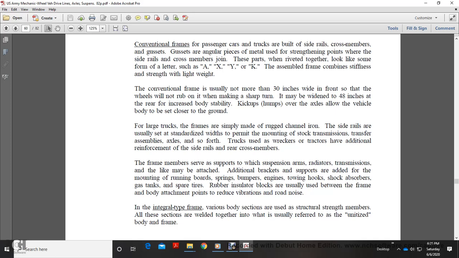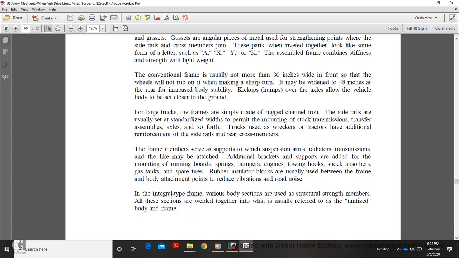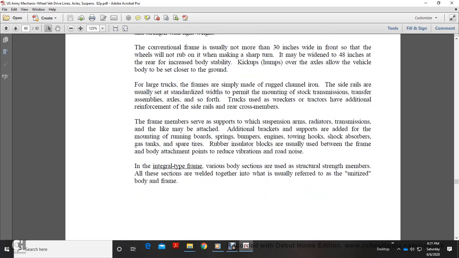For large trucks, frames are simply made with rugged channel iron. The side rails are usually set at a standardized width to permit the mounting of the transmission, transfer, assembly, axles, and so forth. Trucks also have wreckers, and tractors have additional reinforcement of side rails, rear, and cross members. The frame members serve as support to which suspension arms, radiators, and transmissions may be attached. Additional brackets and supports are added for the mounting of running boards, spring bumpers, engines, towing hooks, shock absorbers, gas tanks, and spare tires. Rubber insulator blocks are usually used between the frame and body attachments to reduce vibration and road noise.